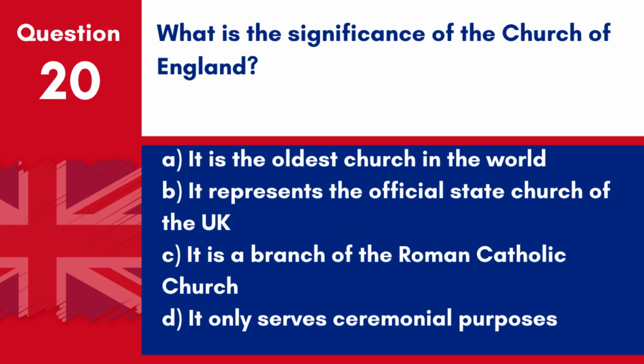Question 20. What is the significance of the Church of England? A. It is the oldest church in the world. B. It represents the official state church of the UK. C. It is a branch of the Roman Catholic Church. D. It only serves ceremonial purposes. Answer B. It represents the official state church of the UK. The Church of England is significant as the established state church, with the monarch serving as its supreme governor.